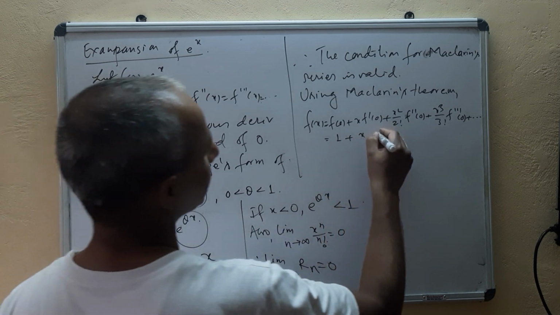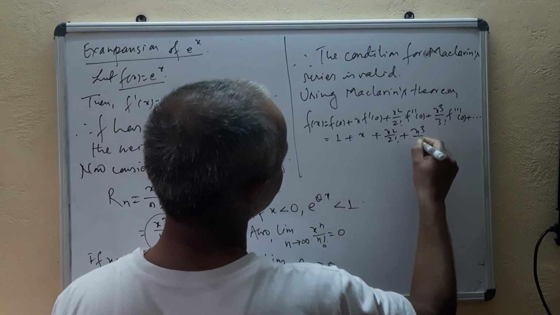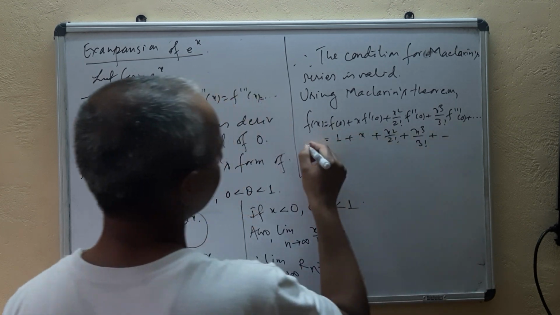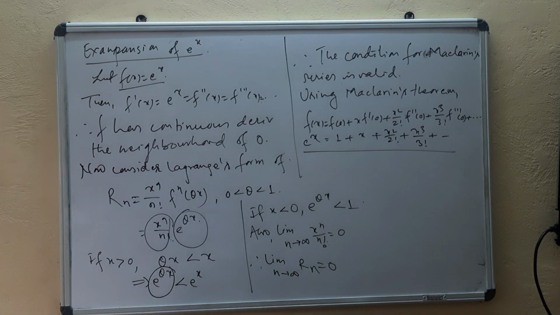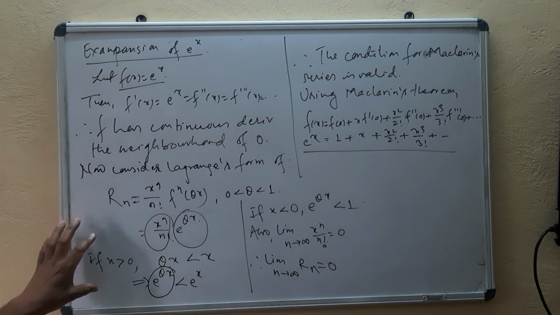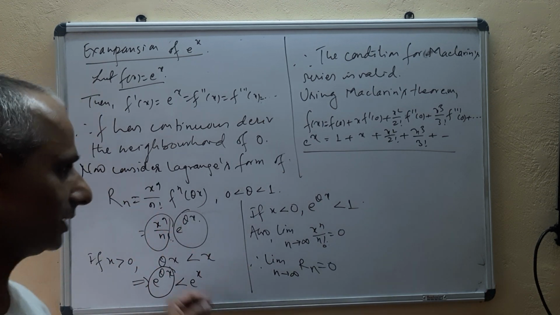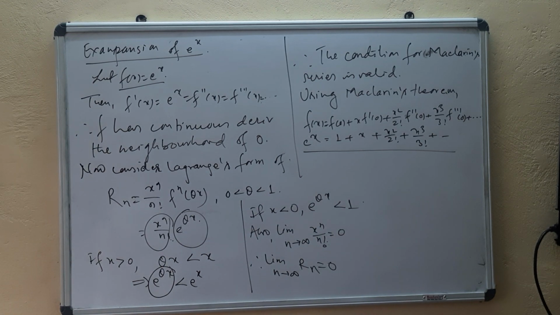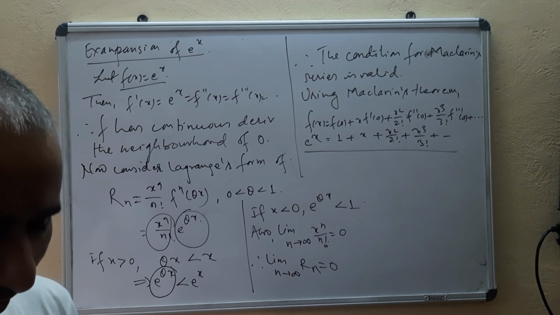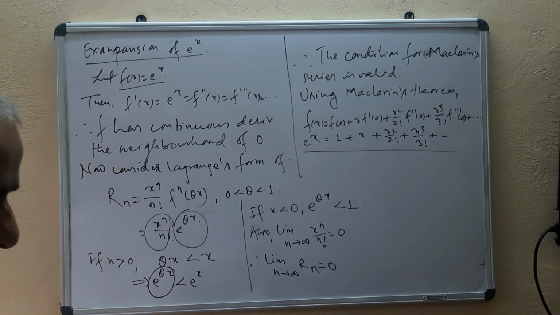So here 1 plus x square by 2 factorial plus x cube by 3 factorial plus so on, and f(x) is e^x. So we got the expansion of the function exponential x. Be careful that this is the expansion of the function about the origin, so we use the Maclaurin infinite form of the series.